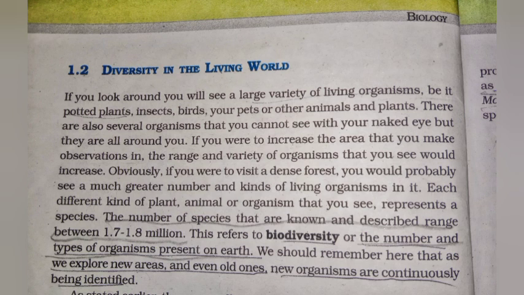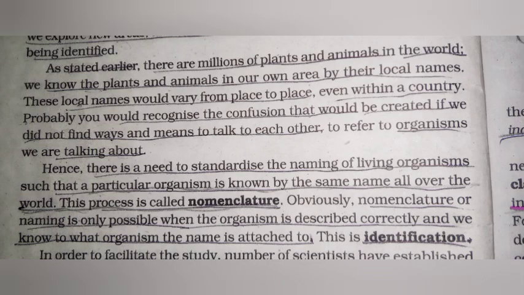We should remember here that as we explore new areas and even old ones, new organisms are continuously being identified. As stated earlier, there are millions of plants and animals in the world. We know the plants and animals in our own area by their local names. These local names would vary from place to place, even within a country. Probably you would recognize the confusion that would be created if we did not find a way to talk to each other and refer to the organisms we are talking about.